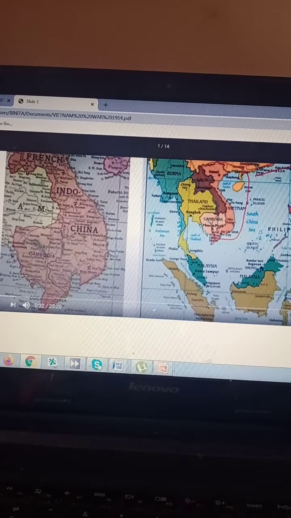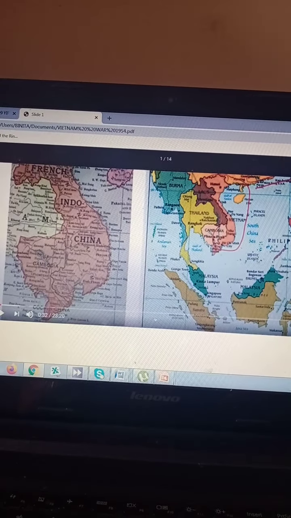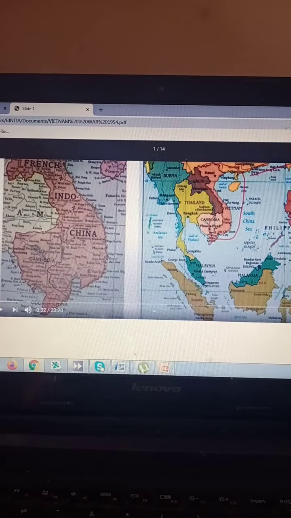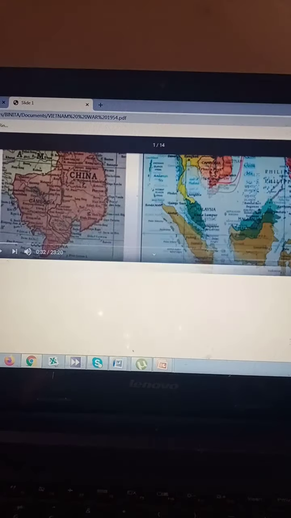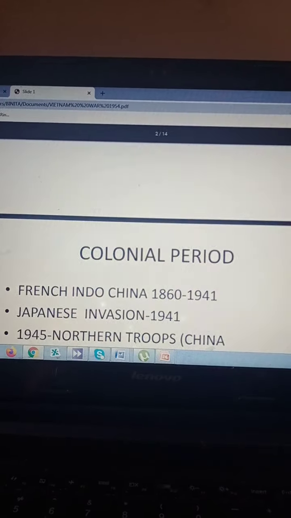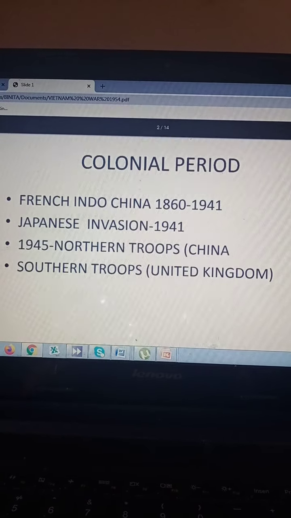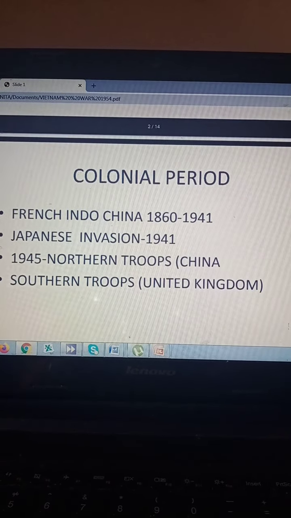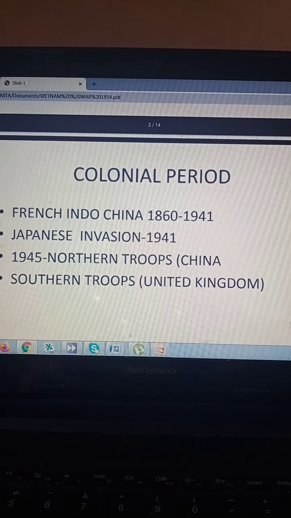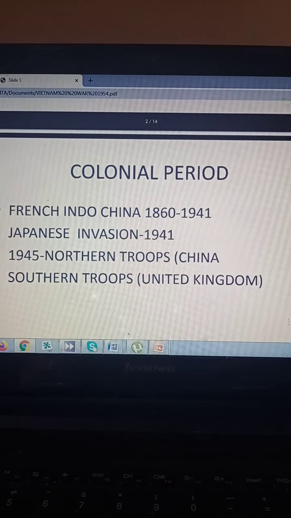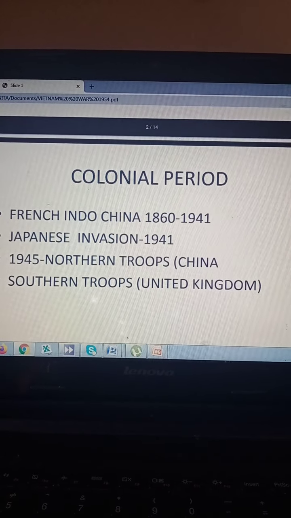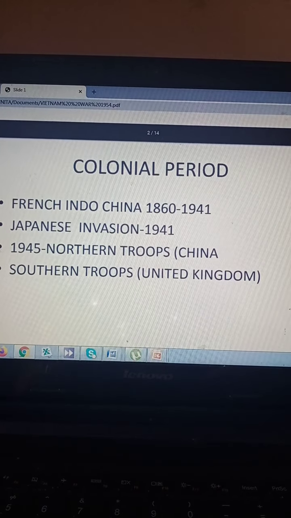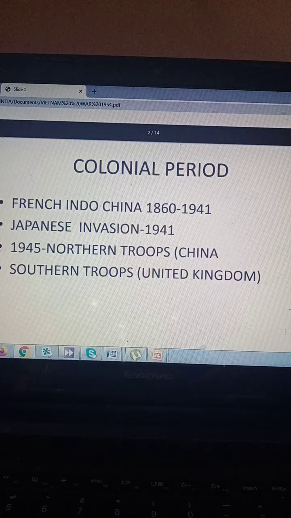Since the 19th century, this was a colony of France, and hence it is called Indochina. Please have a look at the map here, French Indochina. Because Indochina was a colony of France, from 1860 to 1941 it was known as French Indochina. In 1941, Japan takes over it in the course of World War II. Till 1945 this part was under the control of Japan, because of the Japanese invasion.